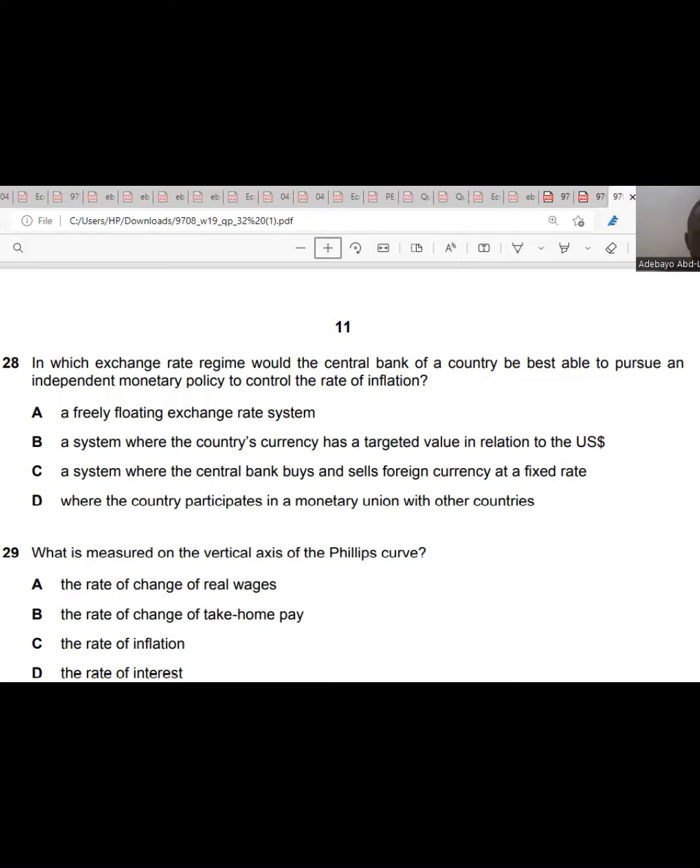Where the country participates in a monetary union with other countries? No. A freely floating exchange rate, yes. A floating exchange rate would help the country to pursue independent monetary policy, which can also control inflation. So the answer is A. 28 is A.